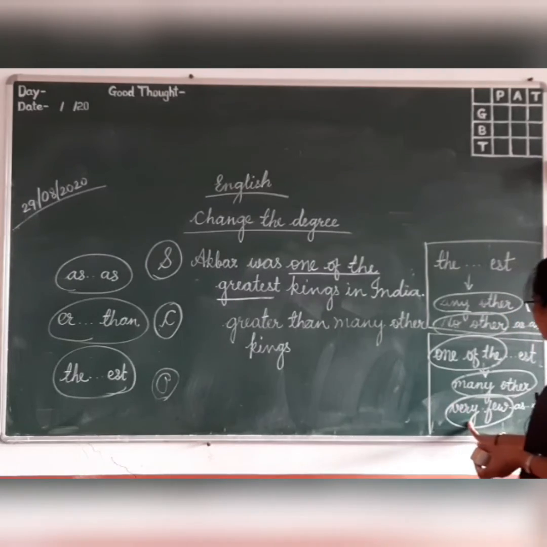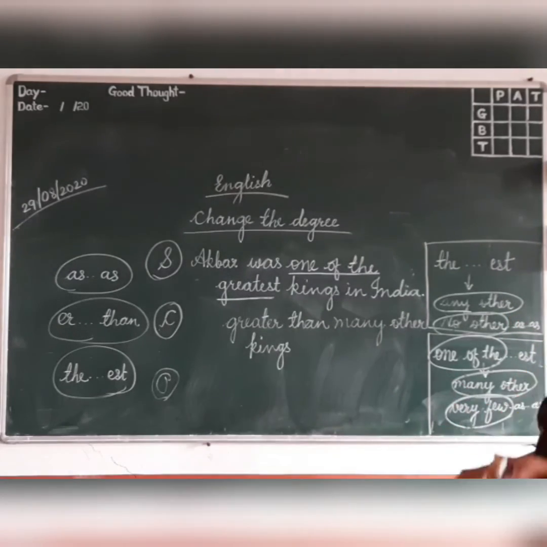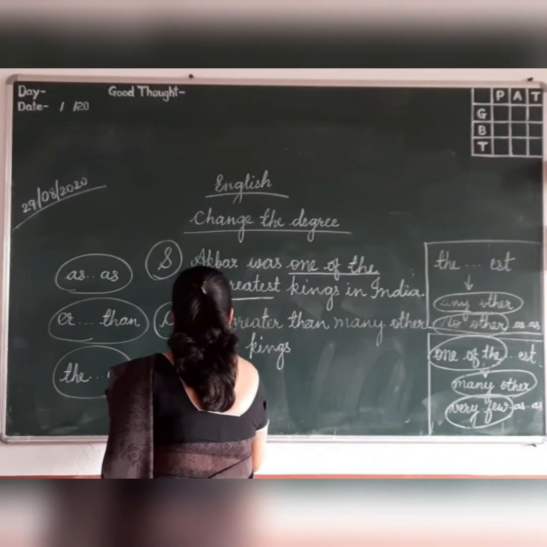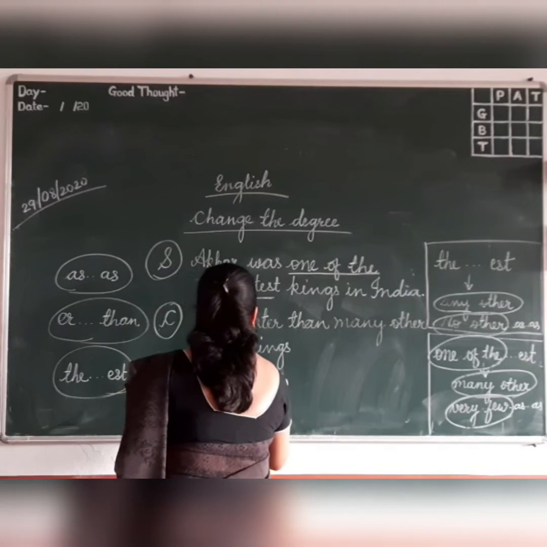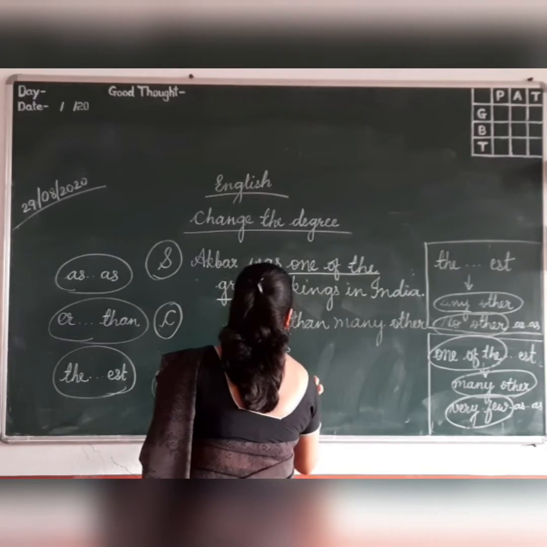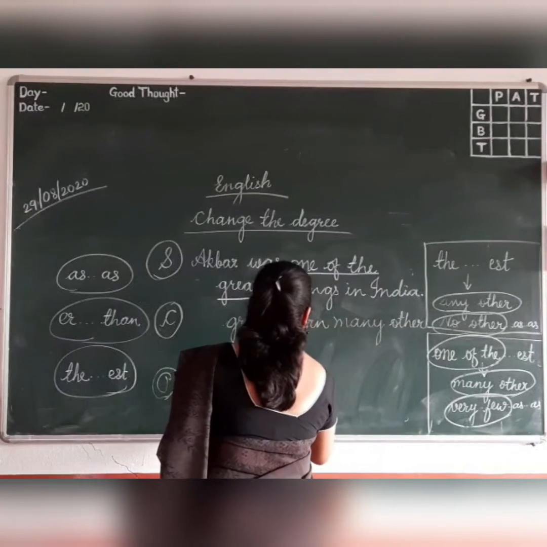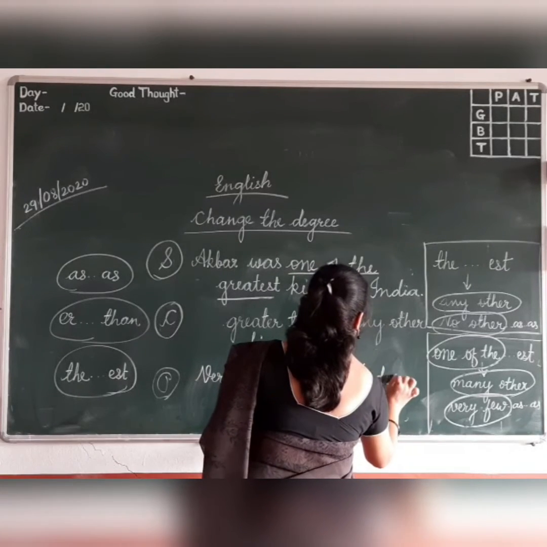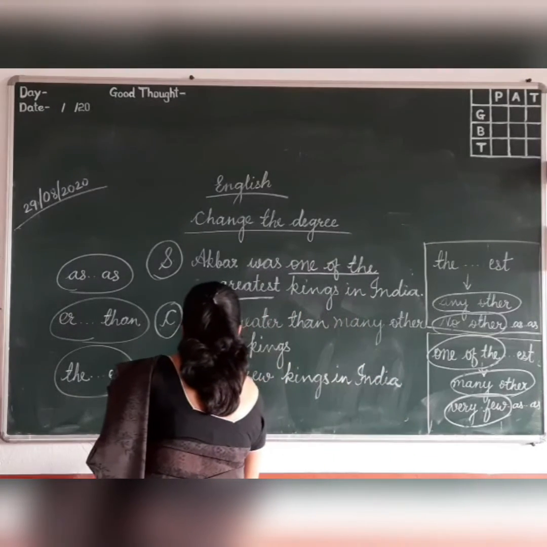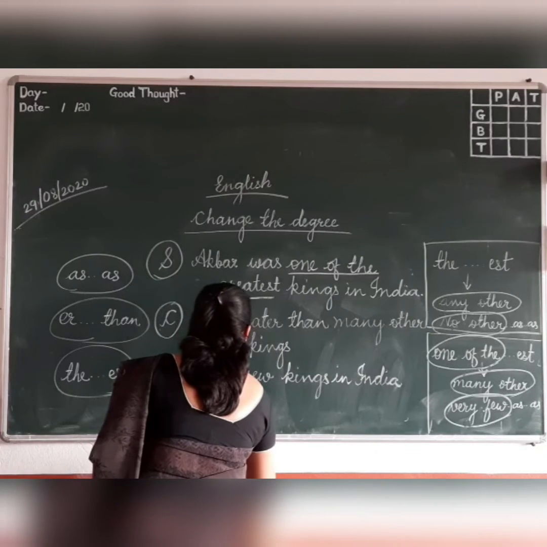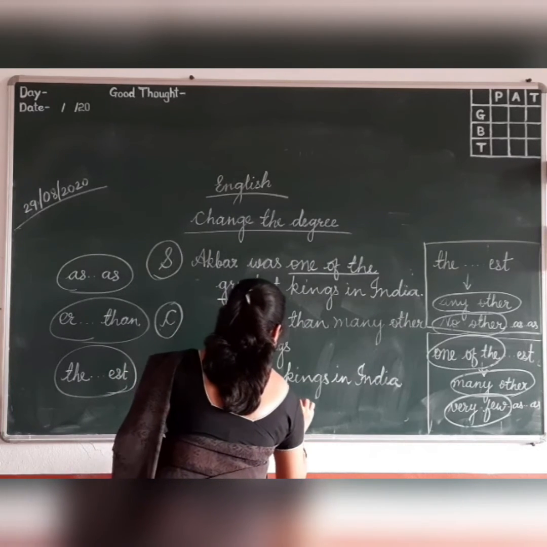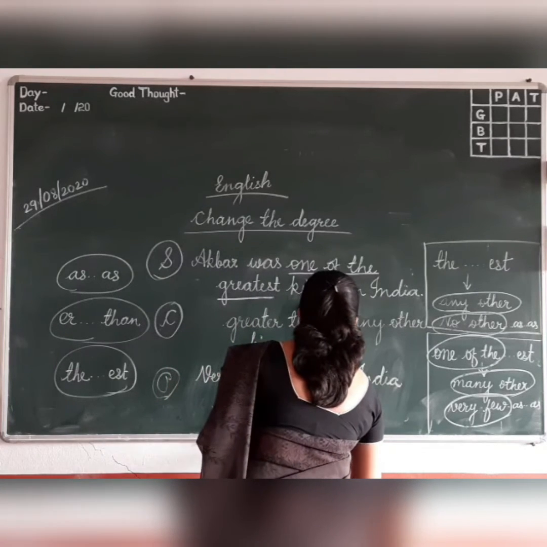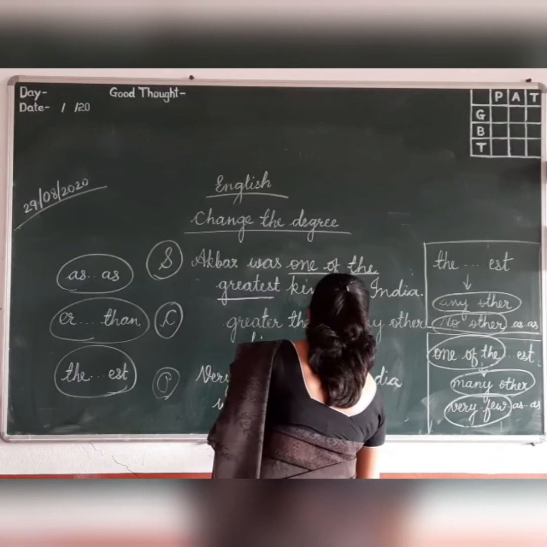Okay. In positive, which word you have to use? Very few. So how the positive degree will go? Very few kings in India were as great as Akbar, because here we have used plural form, so were will come, was will not come.